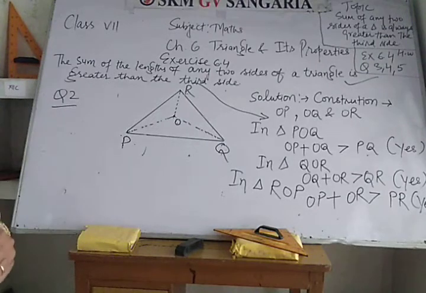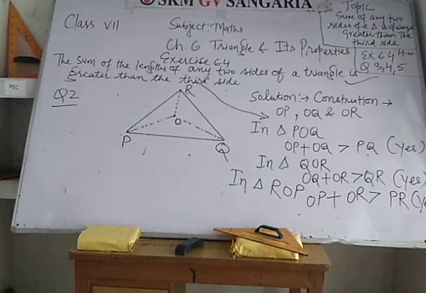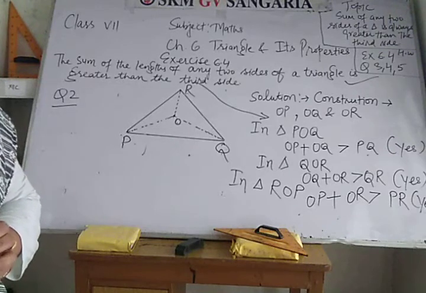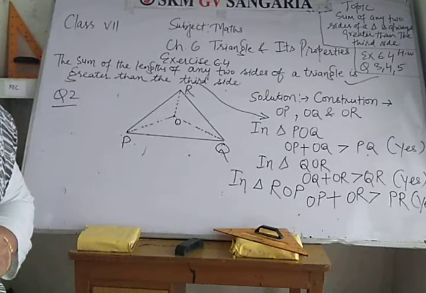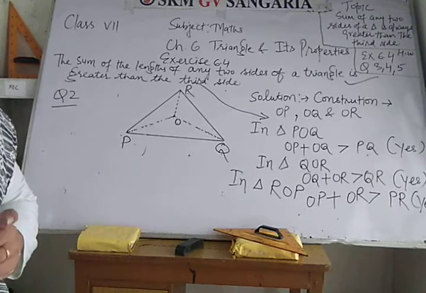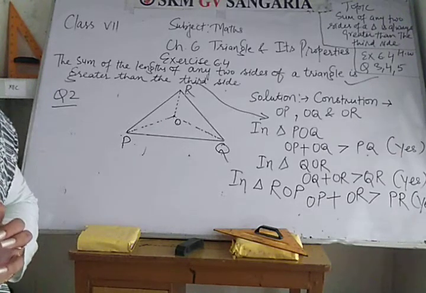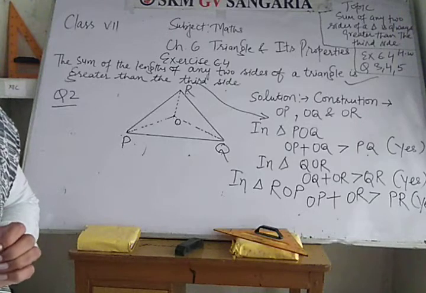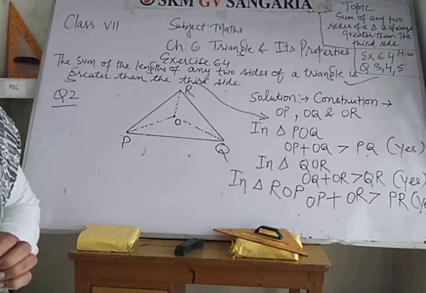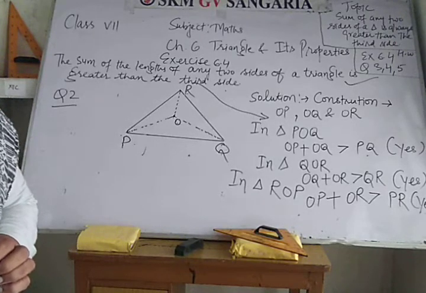Students, in question number 3, AM is a median of triangle ABC. I am just giving hints. Here you have to show that AB plus BC plus CA is greater than 2AM. In this question you will find two triangles: triangle ABM.